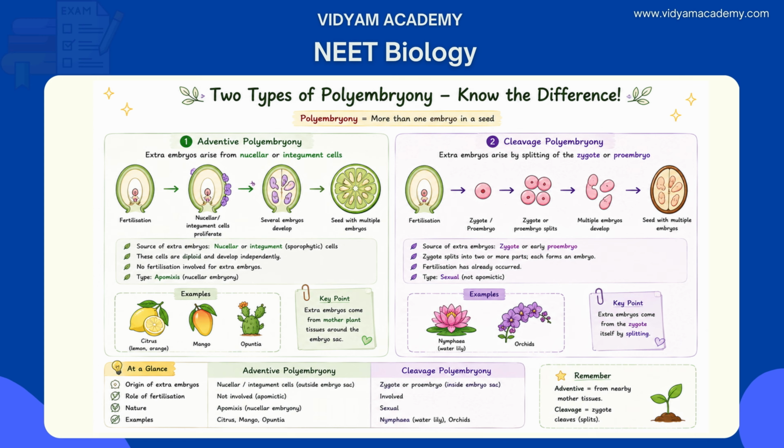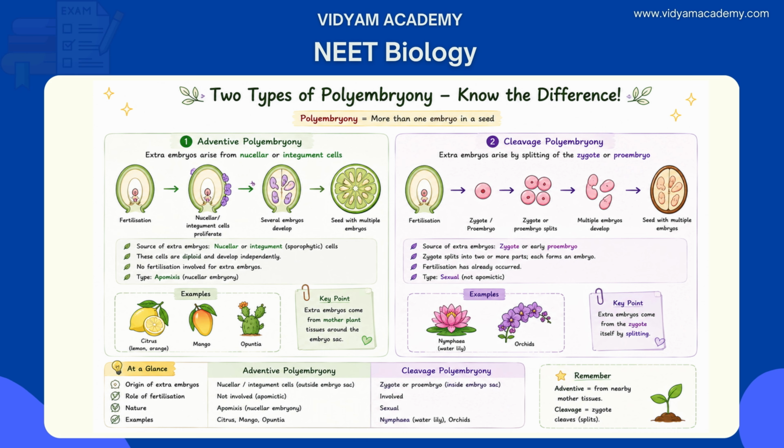These cells are diploid and no fertilization occurs. This is a form of apomixis, nucellar embryony. A classic example is citrus, such as lemon and orange. It's nucellar embryony, and even mango.